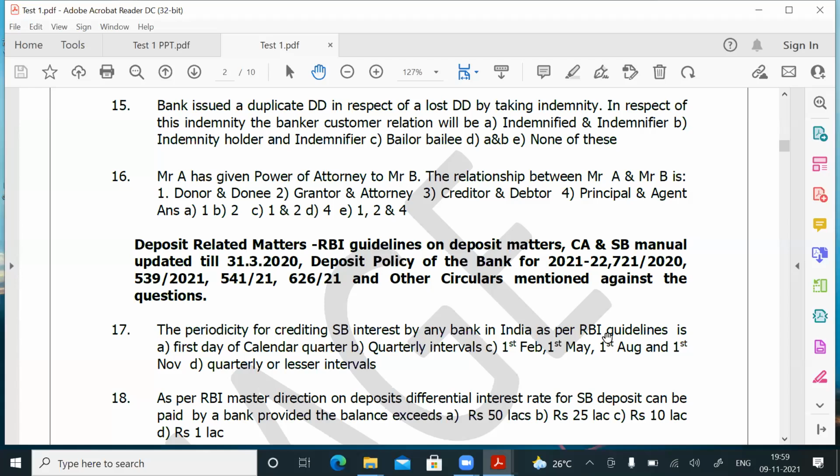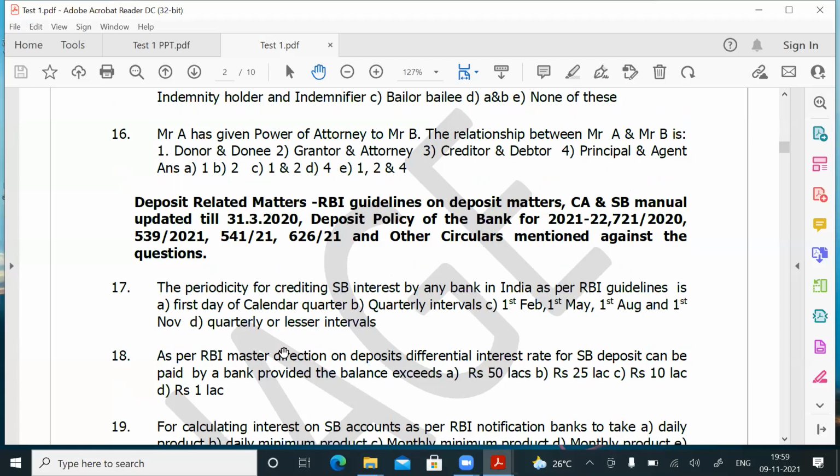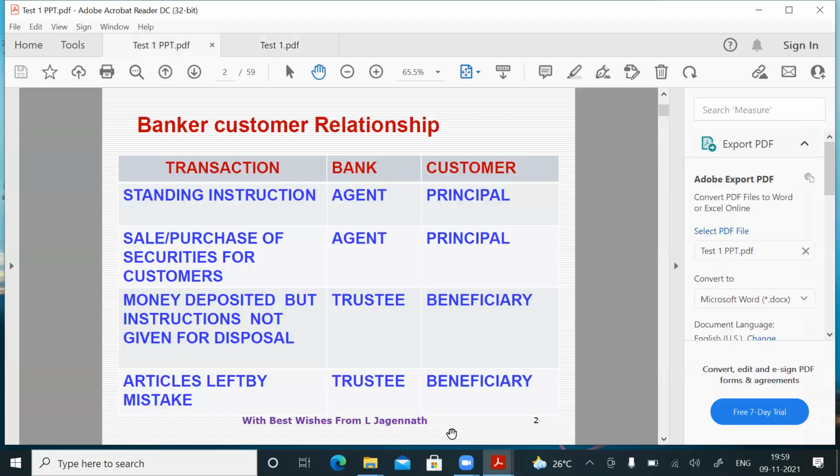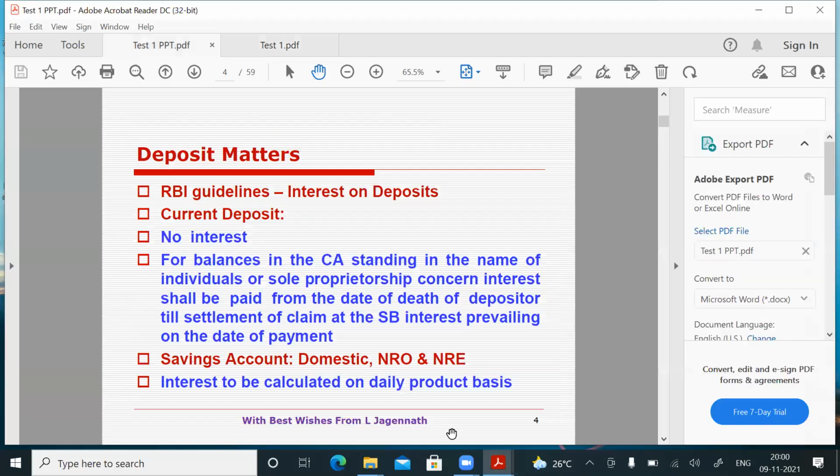Next question. As per RBI master direction on deposits, differential interest rate for SB deposit can be paid by a bank provided the balance exceeds rupees 50 lakhs, rupees 25 lakhs, rupees 10 lakhs, or rupees 1 lakh. Simultaneously, we'll see the PowerPoint presentation also. You'll be interested in seeing the PowerPoint. Before that, I have not asked a question on current deposit. Okay, current deposit, one important point. You know what a current deposit is. I need not tell you.